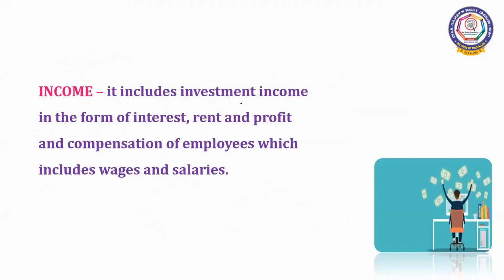Income includes investment income in the form of interest, rent, and profit, and compensation of employees, which includes wages and salaries. Apart from this, social security measures come under compensation of employees.